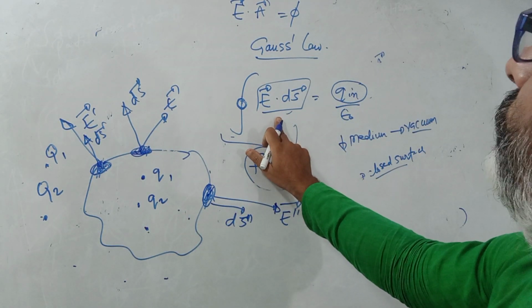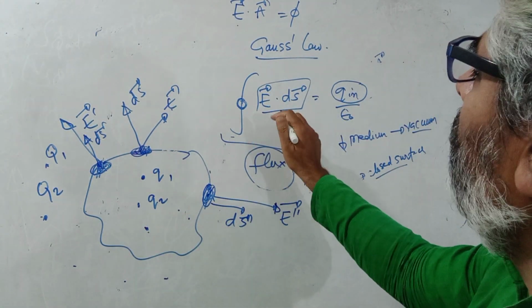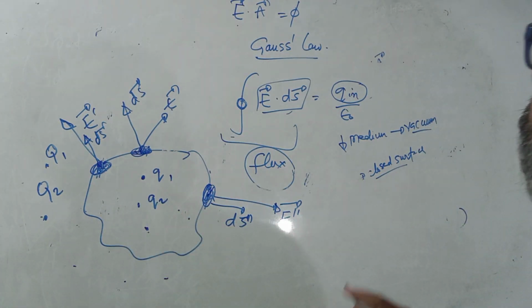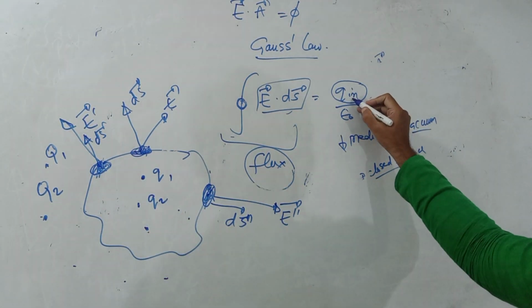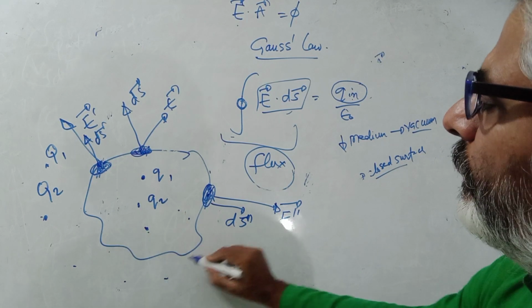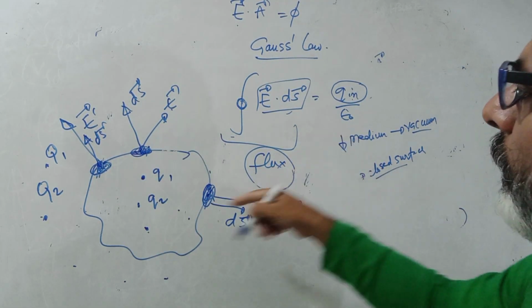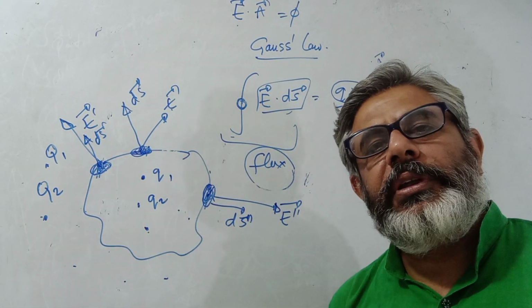So what Gauss law says is the flux of the electric field through this closed surface is equal to the charge inside this surface upon epsilon naught, the permittivity of the medium, that is free space or the vacuum.